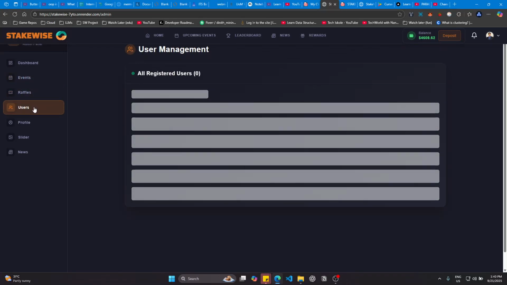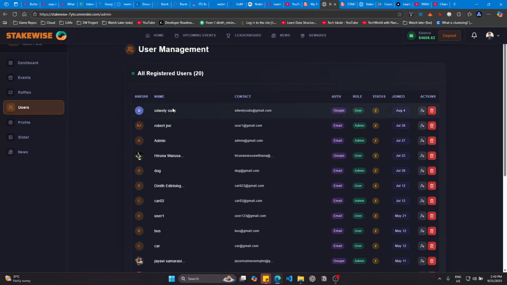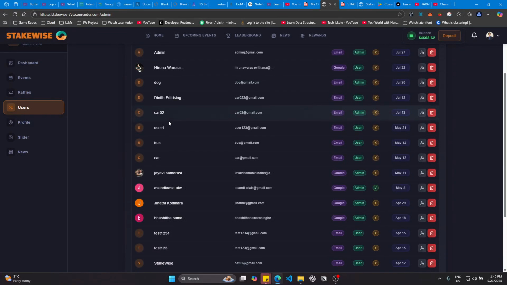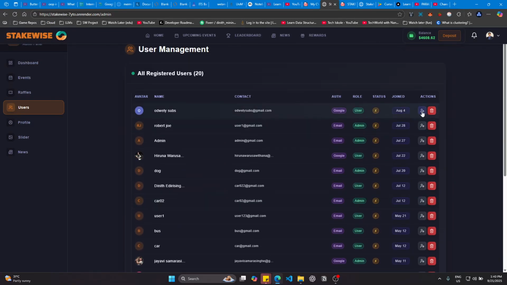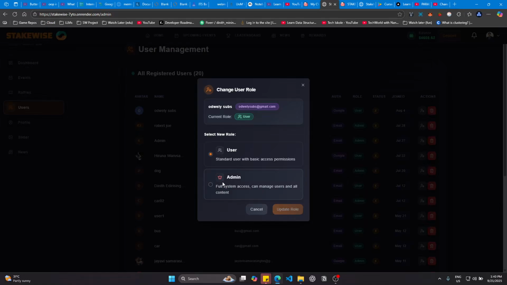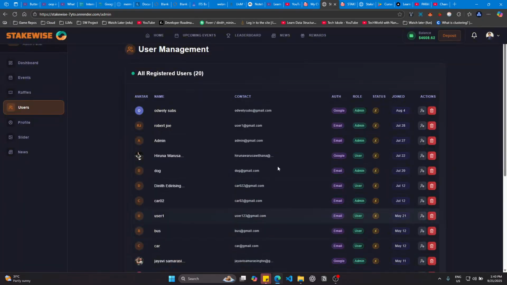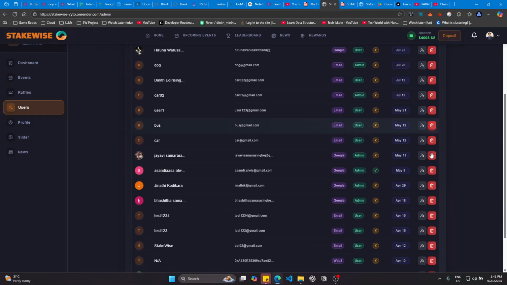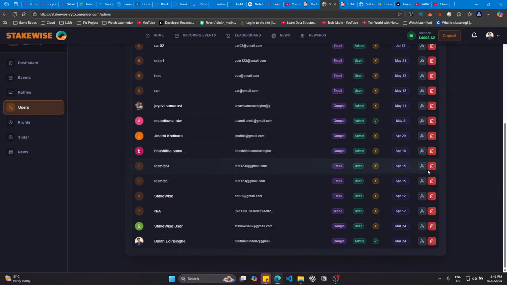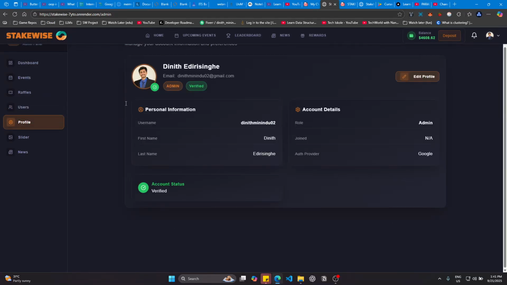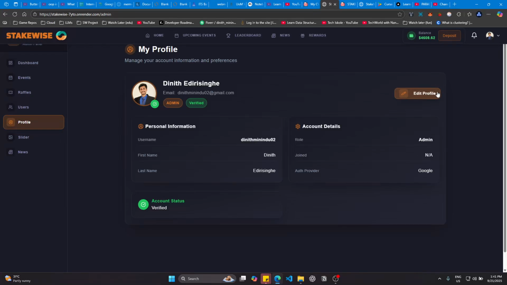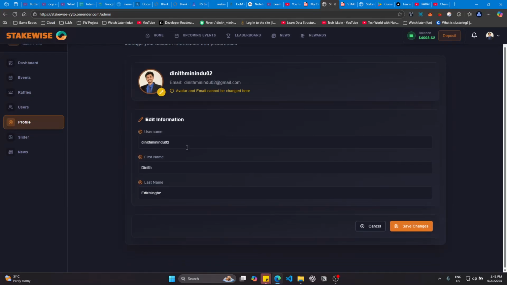And then we have the users. As admins, we can see all the users who are using this website. Also, we can change their roles from user to admin, like that. And also we can delete the users as well if they do something unnecessary. And this is the admin user profile. You can change the user details of the admin as well.